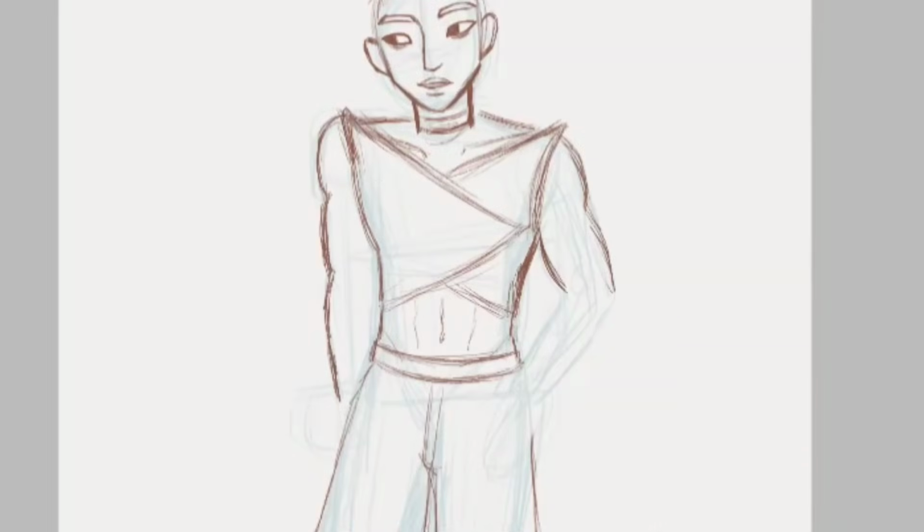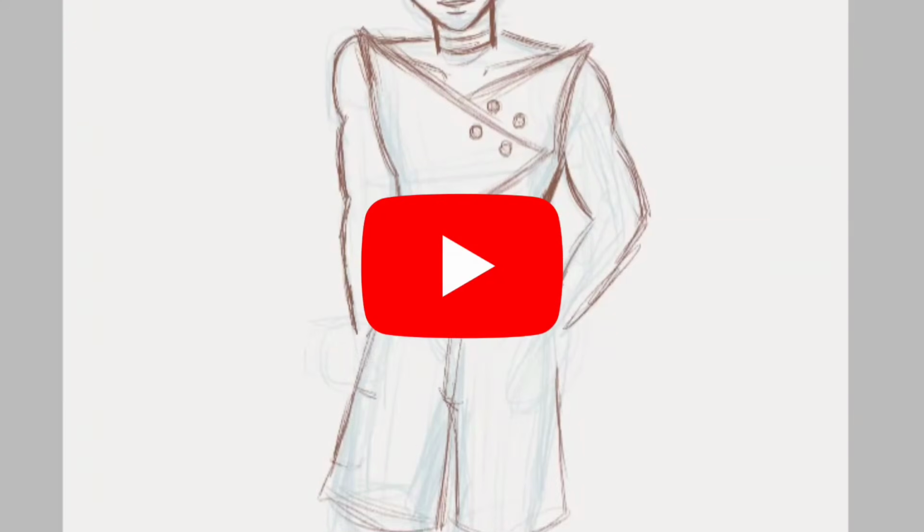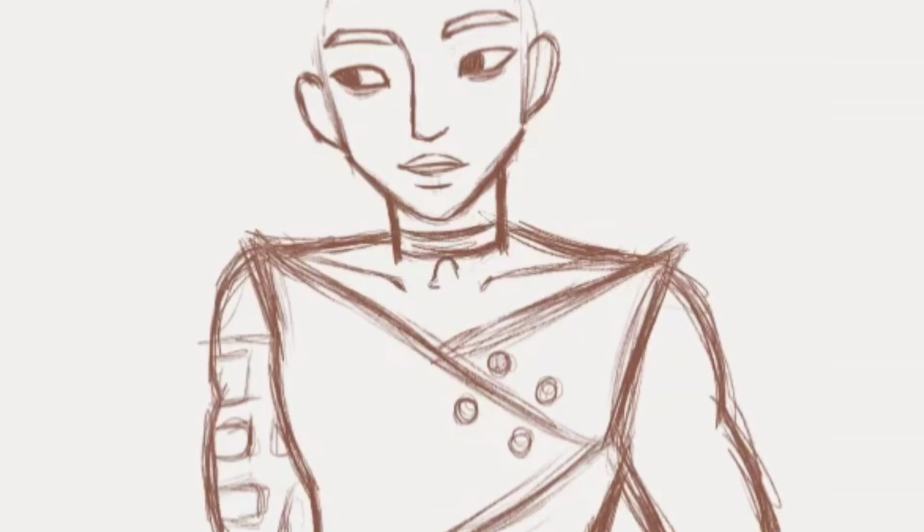I decided to put YouTube in this sleeveless jacket with a hoodie, and I made it shaped like the play button, which is YouTube's logo obviously. I put a bell on the choker as a nod to the notification icon.